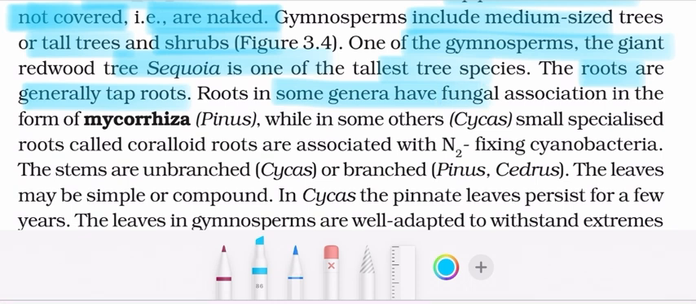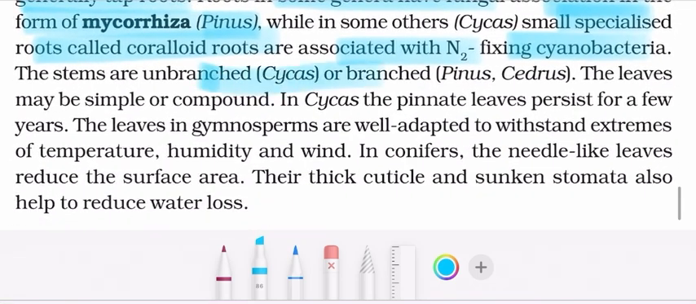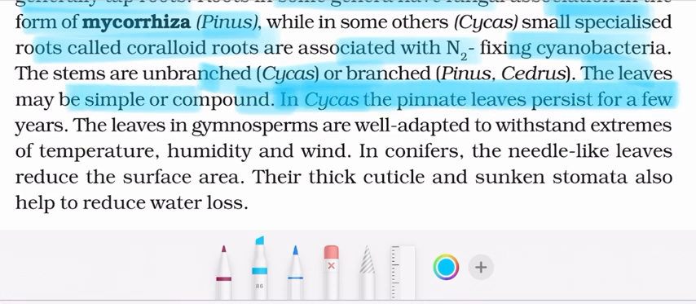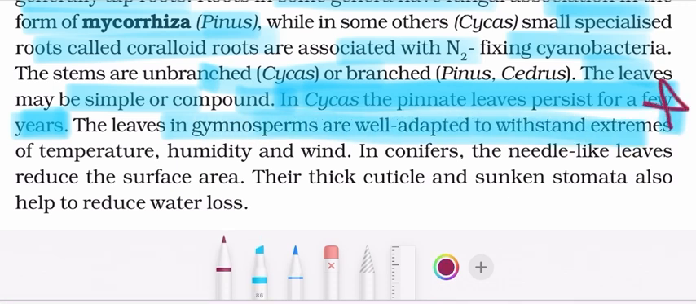Roots in some genera have fungal association in the form of mycorrhiza, as in Pinus, while in some others, such as Cycas, small specialized roots called coralloid roots are associated with nitrogen fixing cyanobacteria. The stems are unbranched as in Cycas or branched as in Pinus. The leaves may be simple or compound. In Cycas, the pinnate leaves persist for a few years, and leaves in gymnosperms are well adapted to withstand extreme temperatures, humidity, and wind.